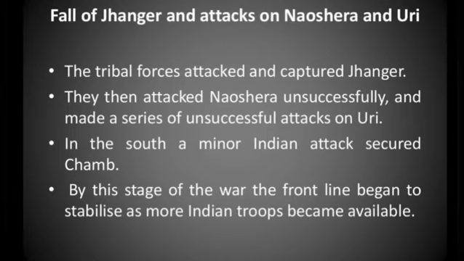Meanwhile, Mirpur was captured by the tribal forces on 25 November 1947. Now the fall of Jahangir. The tribal forces attacked and captured Jahangir. They then attacked Nowshera unsuccessfully and made a series of unsuccessful attacks on Uri. In the south, a minor Indian attack secured Chamb. In this stage of the war, the front line began to stabilize as more Indian troops became available.